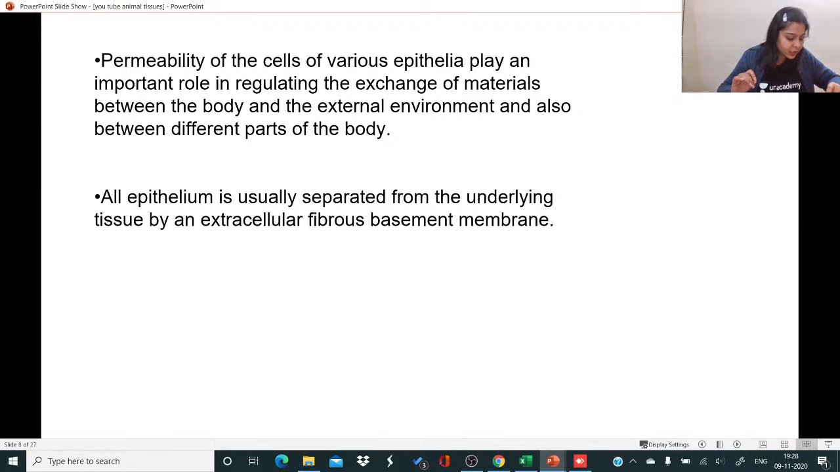Many answers have come as lungs. Okay, yes absolutely Vasundhara, you are right that exchange of gases takes place through alveoli. So carbon dioxide has to be exhaled and oxygen which is inhaled has to now go into the blood.